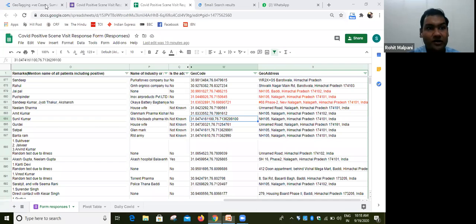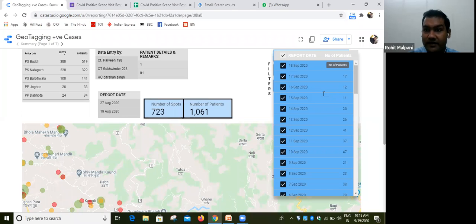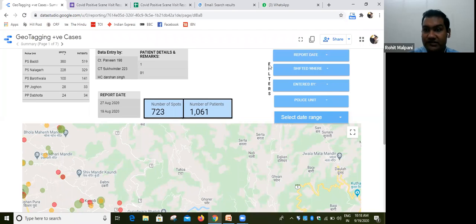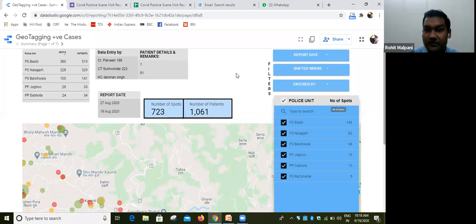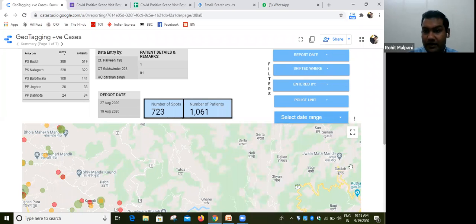And now I'll show you the actual Data Studio link. Sir, this is a link which you can see. We can select based on when the person was reported. We can also select the police unit. We can select the date range, as to from which month to which month the people have come positive, and we can further do analysis of this area.